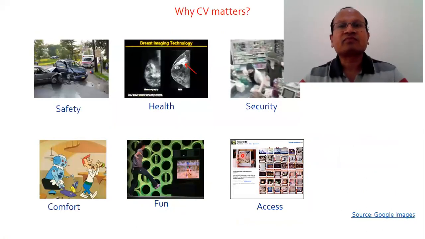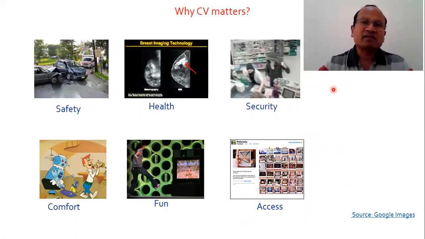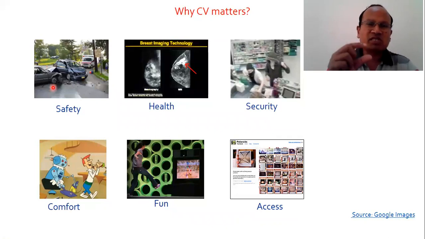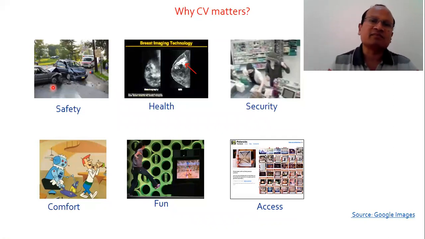Why does computer vision matter? It matters because of its emergence and its usage in a number of applications. It may be safety, such as the implementation of driverless cars, or forget about driverless cars: an ordinary car can have sensors on the back and front which can assist the car to avoid an accident by using image processing and computer vision based pattern and object recognition.